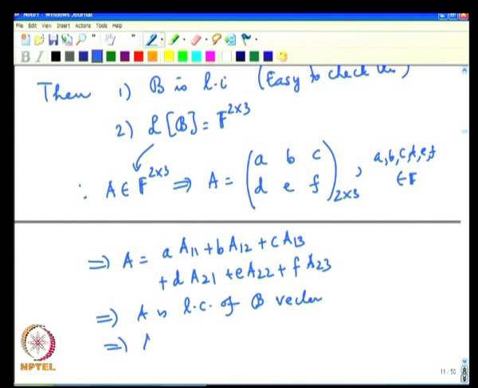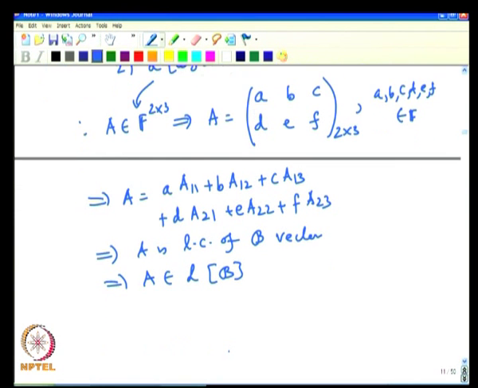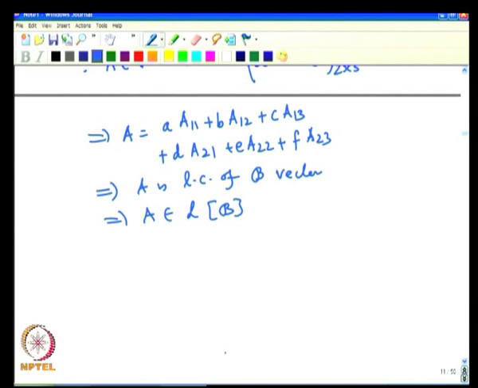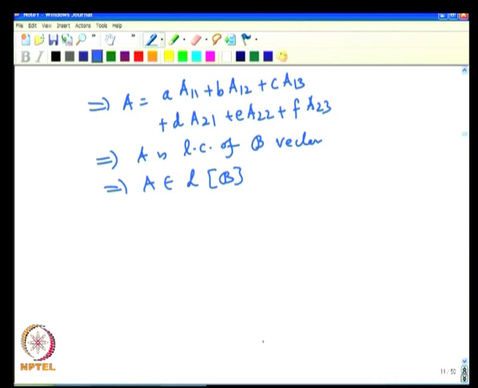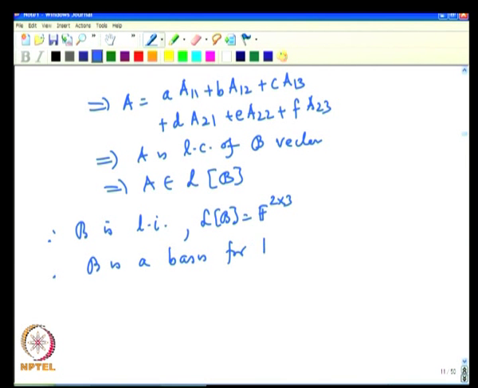That means A belongs to LB. That is, every vector in F^{2×3} is a linear combination of this. So, therefore, we have LB is also V. LB is the V in this case, the space of matrices. Therefore, B is linearly independent, LB is V, and these are the two requirements for a vector space to be a basis, and therefore, B is a basis for F^{2×3}.